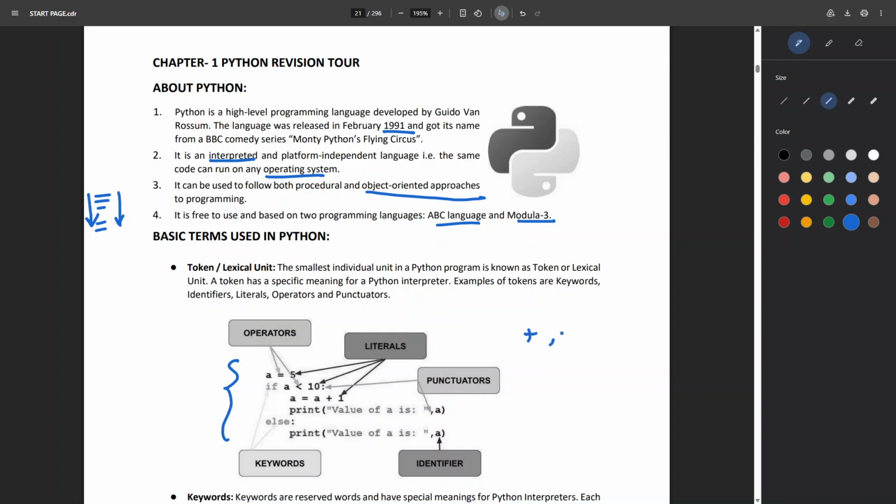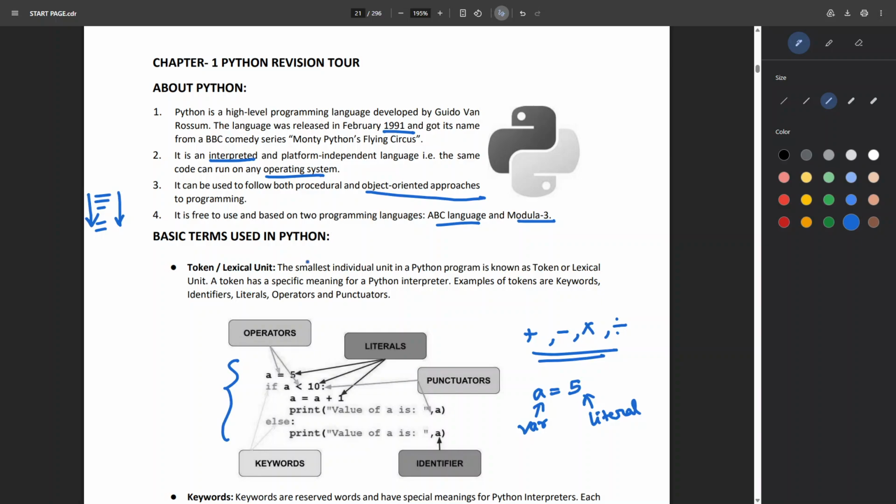Operators are plus, minus, multiplication, division. These are all operators. What are literals? Literals are the values that are assigned to variables. Let's say you declare a variable like a equals 5. So here a is a variable and 5 is a literal. So these are the values. Literals are the values assigned to a variable.